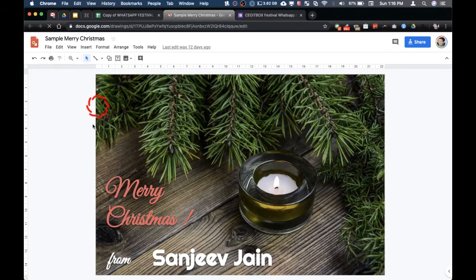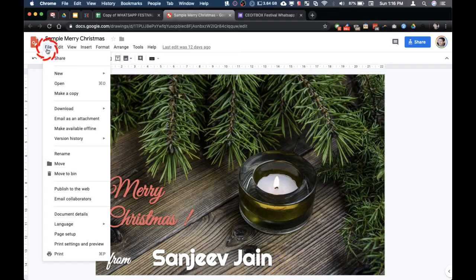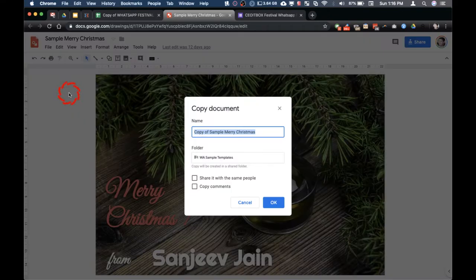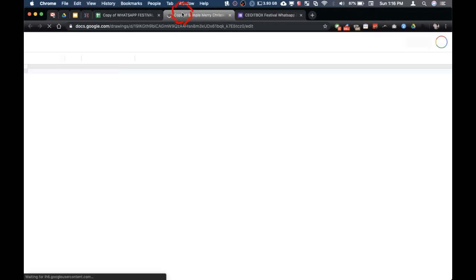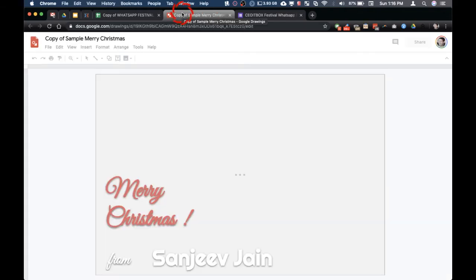So this image is done using the Google Drawings. You can also create a new image in the Google Drawings or the sample image that I've given you. Simply click on File, make a copy, and just click OK. You will not be able to edit the ones that I have given you. You just simply need to make a copy and then you can do the editing.